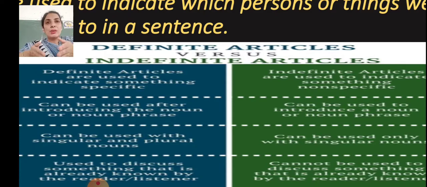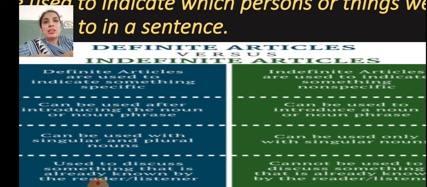Children, I am just reading simultaneously, one time definite and another side indefinite. Third part, can be used with singular and plural nouns. The pencils, the pen. So singular and plural, we can make the use of the with both. Okay, singular and plural. Yes, I am talking about countable nouns, not uncountable nouns. Can be used only with singular nouns. A or an can be used with only singular nouns, whereas the can be used with both singular and plural. Okay, children?